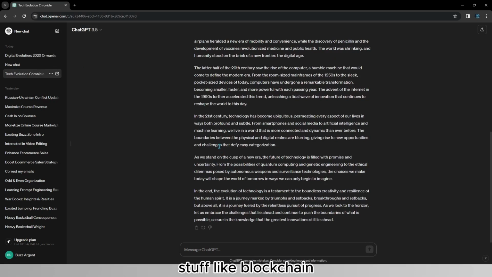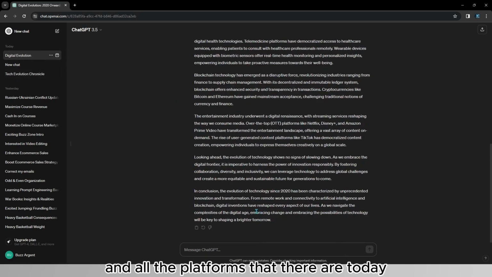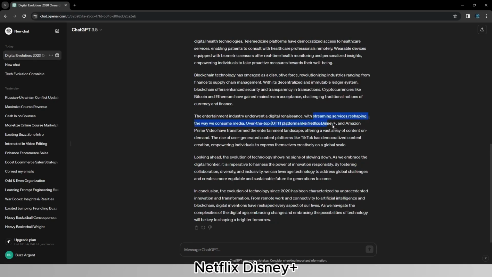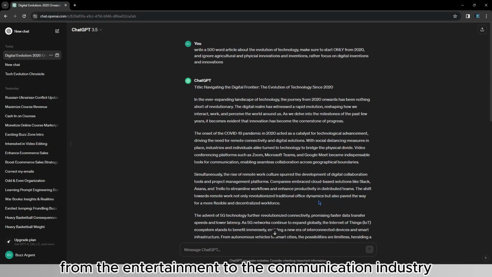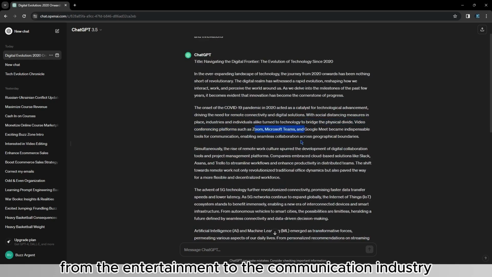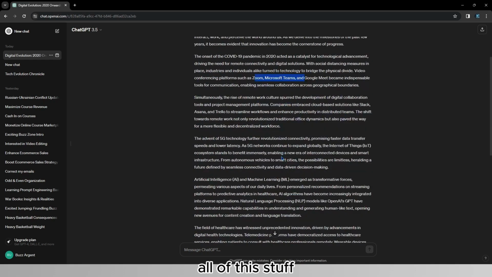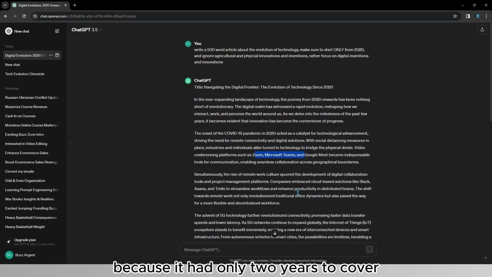Stuff like blockchain and all the platforms that there are today. Netflix, Disney Plus, Amazon Prime Video. As you can see, it has managed to go into more detail, from entertainment to the communication industry, all of this stuff, because it had only 2 years to cover, which is still a lot.